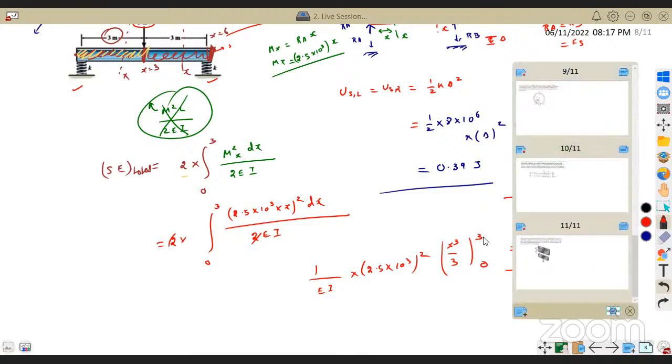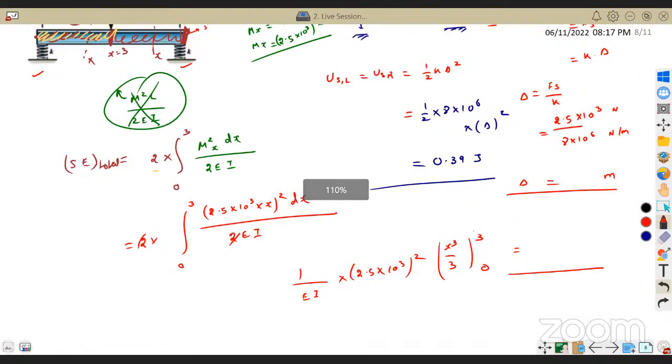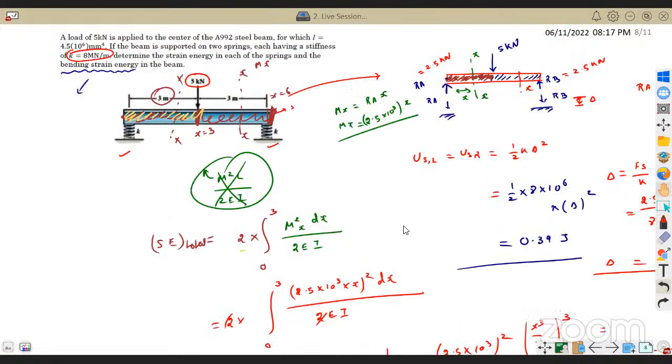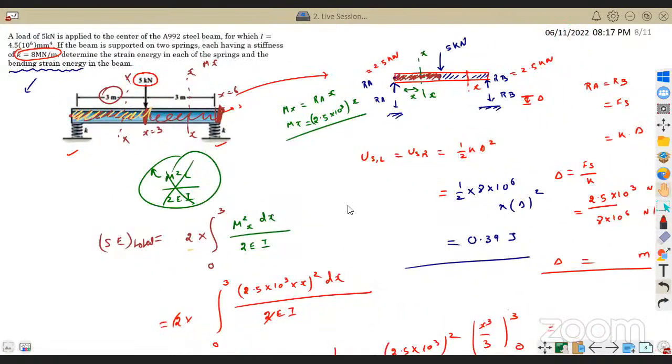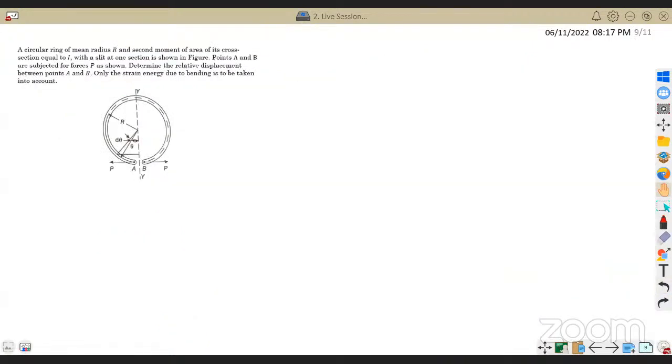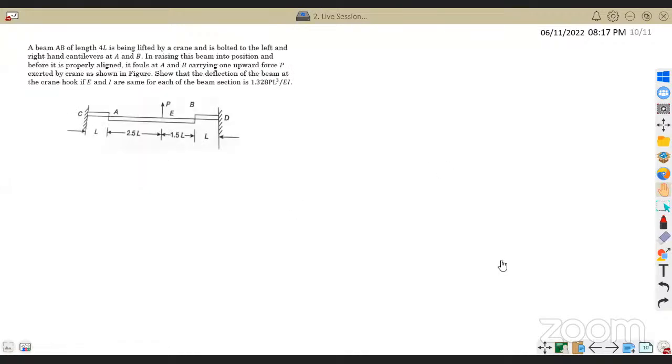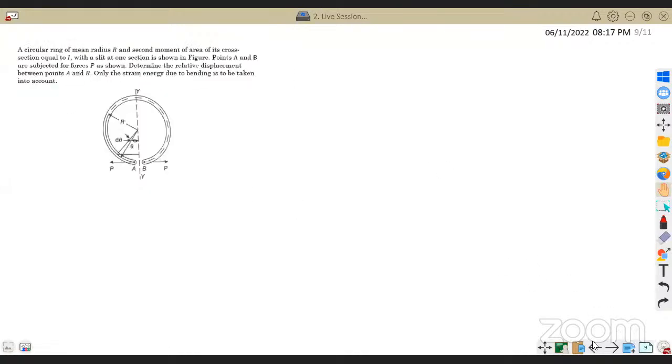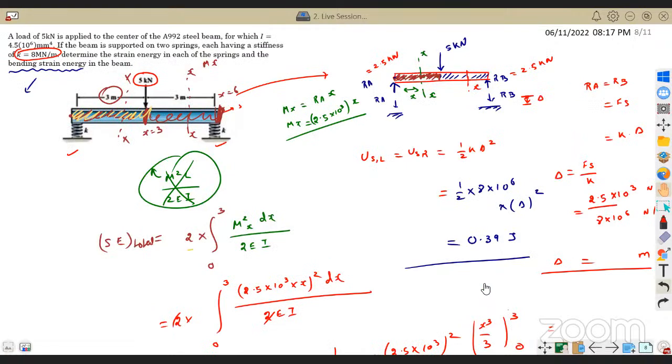So the 9th question and 10th question, both are good ones. I will stop the session now. We will continue it later. Out of these 3 questions, the first question is crucial, and I will be discussing a few more in the next week also. This is also a very good question, and this is also a very good question. We'll continue in the next session. That's it for today.